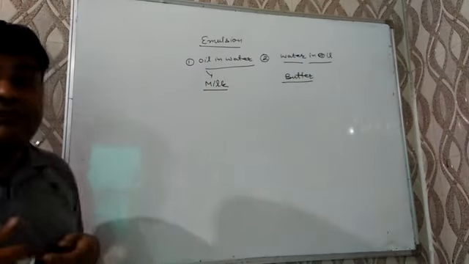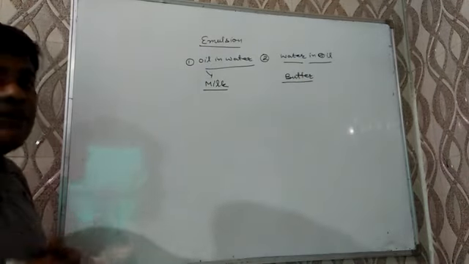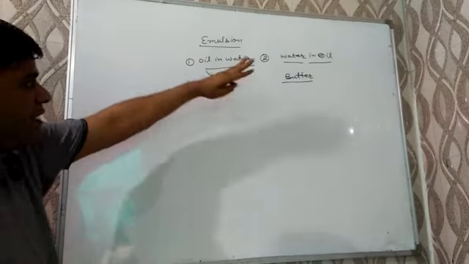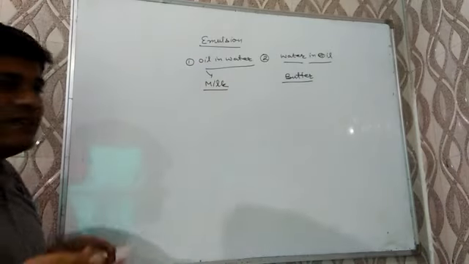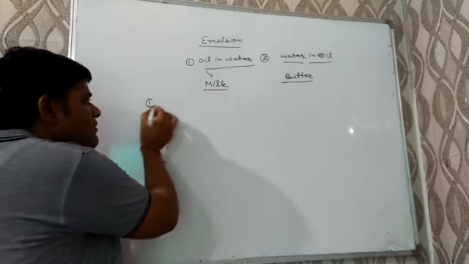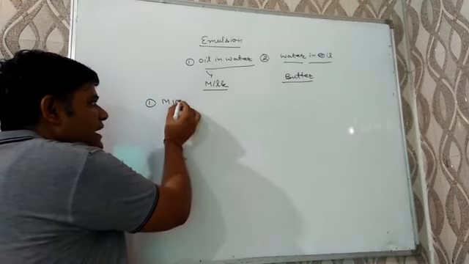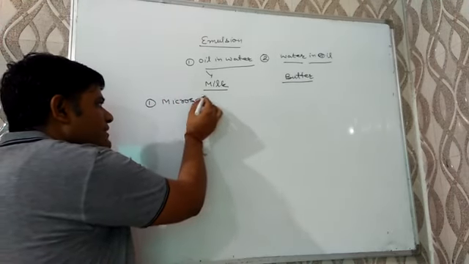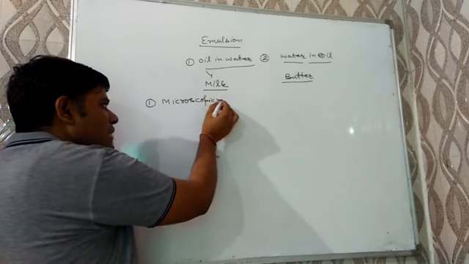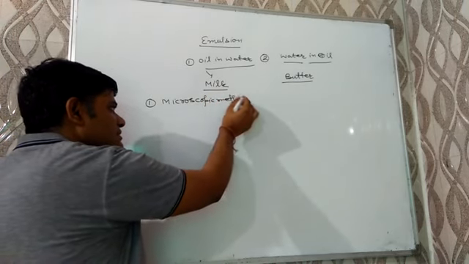Now we have to discuss the tests by which we can detect the nature of emulsion. There are generally three tests, and the first one is the microscopic method.